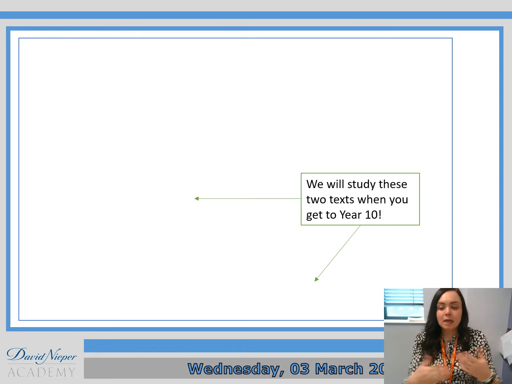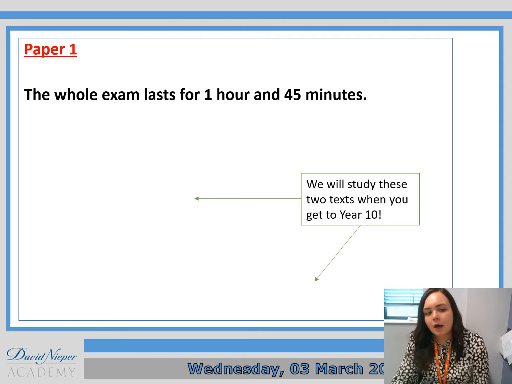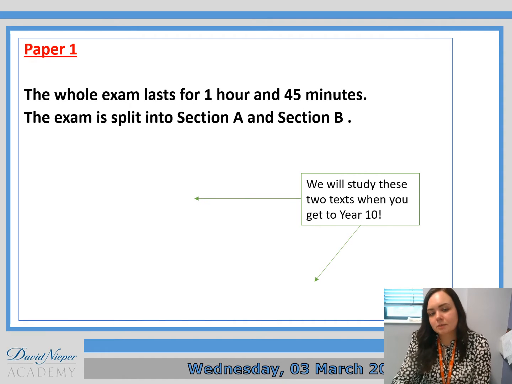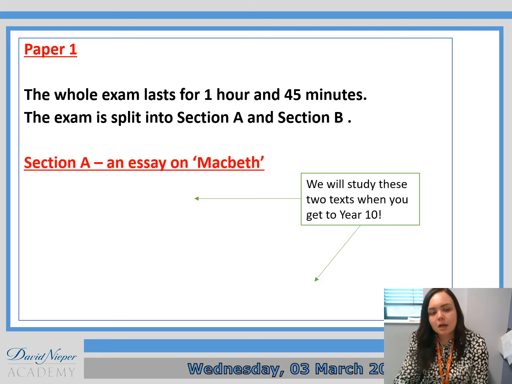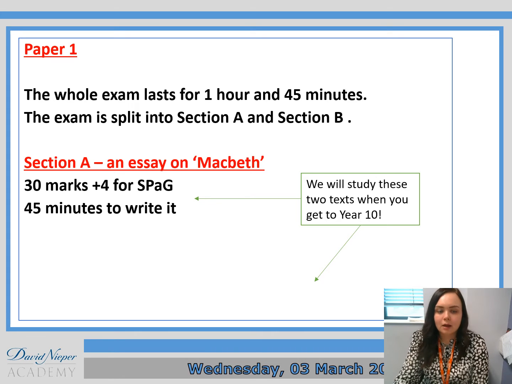So within English literature, you sit 2 actual exams, okay? So the first one you sit is paper 1. And the whole exam lasts 1 hour and 45 minutes. And the exam is split into section A and section B. So section A is an essay on Macbeth. There are 30 marks available for it and 4 marks available for the spelling, punctuation and grammar. You should spend about 45 minutes writing this.